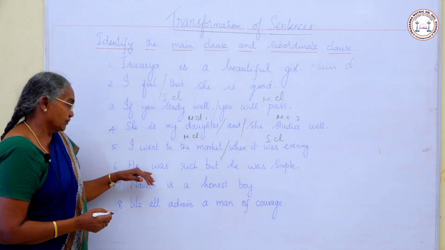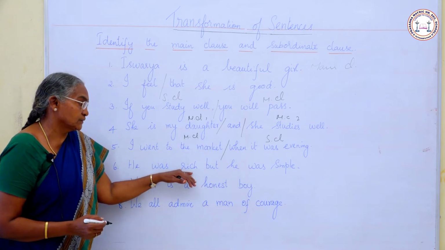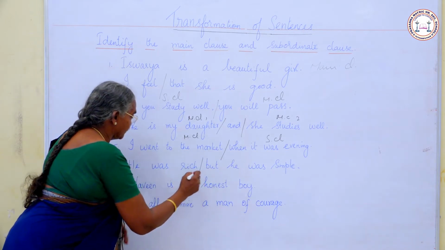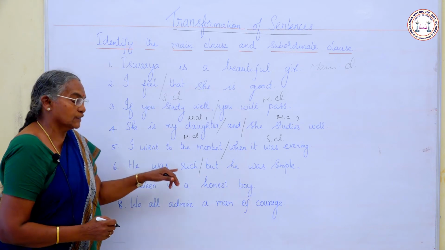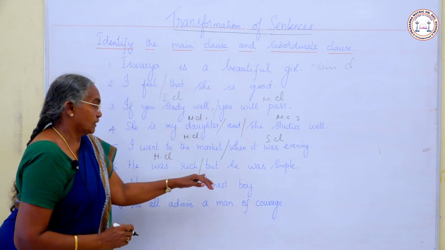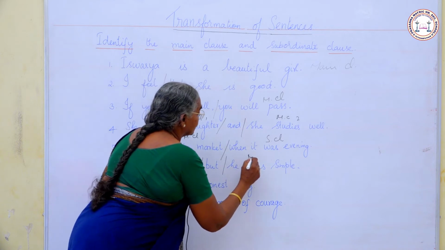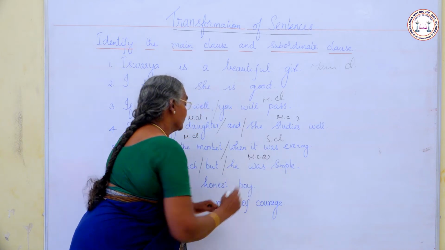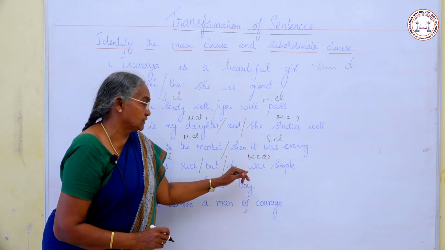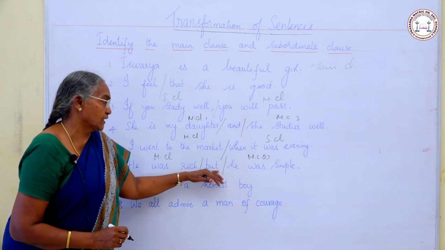The sixth one, he was rich, but he was simple. He was rich. It has a verb, it has a subject, it is complete in sense, so this is main clause. But he was simple. He was simple, another main clause, because it has a subject, a verb, and complete in sense. There are two main clauses here connected by a conjunction but.